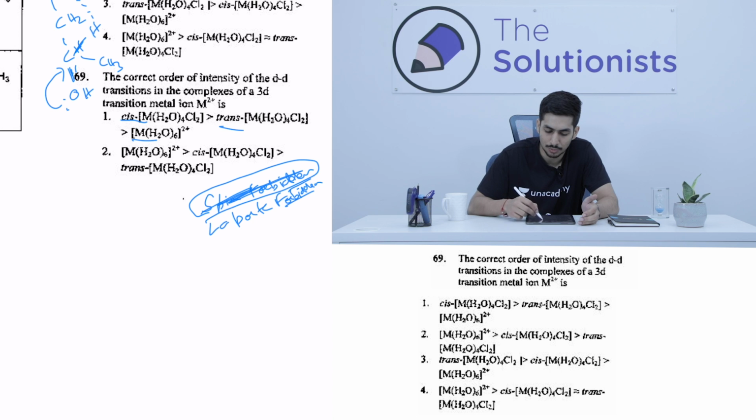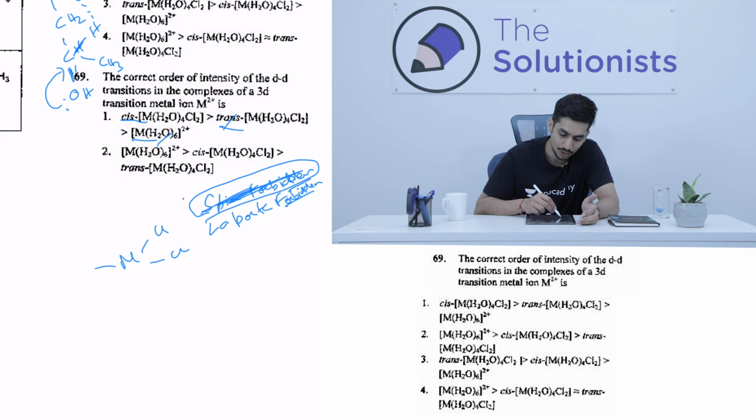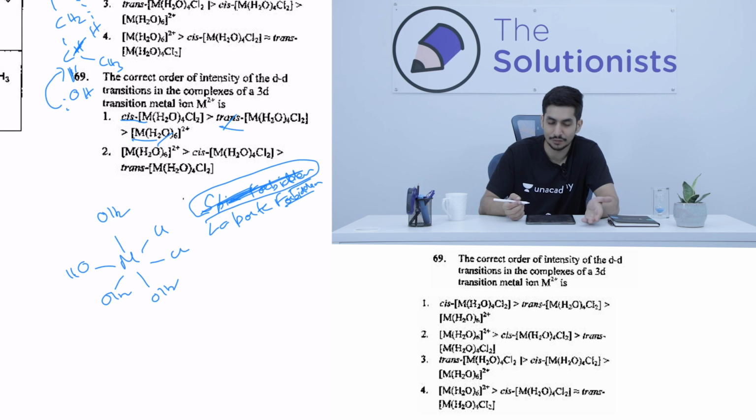As you can see, options number 2 and 3 are centrosymmetric, but the cis form, if I draw it like this, OH2, OH2, OH2 over here, and then OH2, is definitely not a centrosymmetric molecule. So the Laporte rule is not applicable over here. So this is Laporte relaxed. The spin rule is the same for all 3 cases, but here the cis form is Laporte relaxed. So obviously the intensity of the cis form is going to be more.